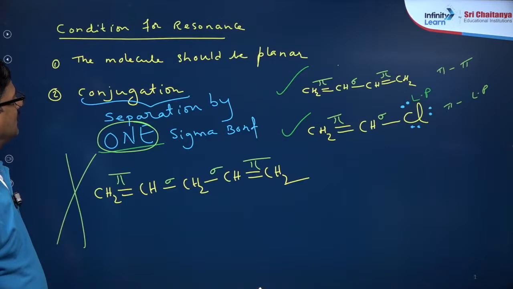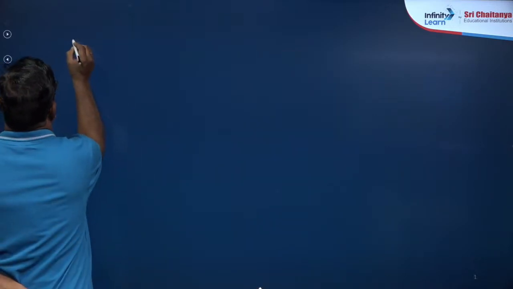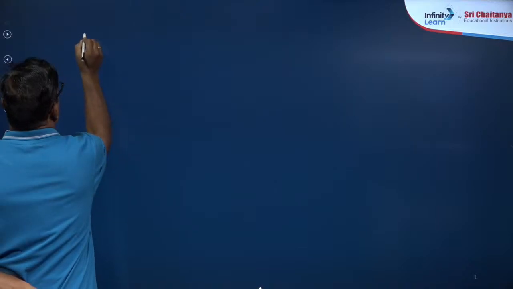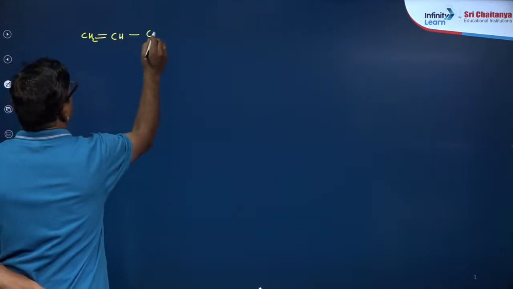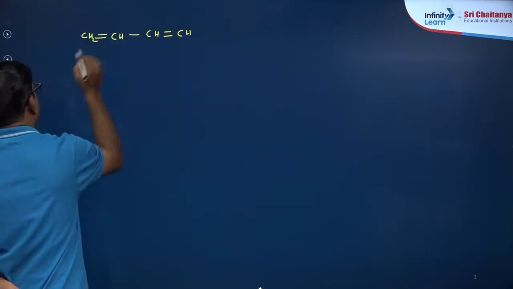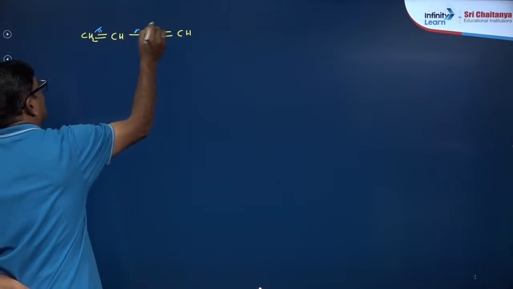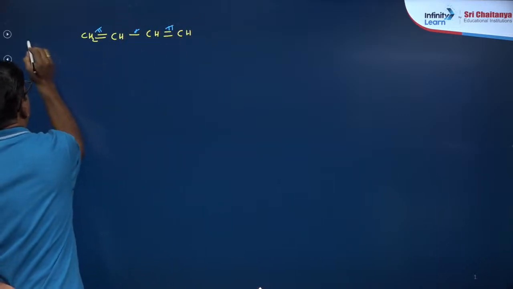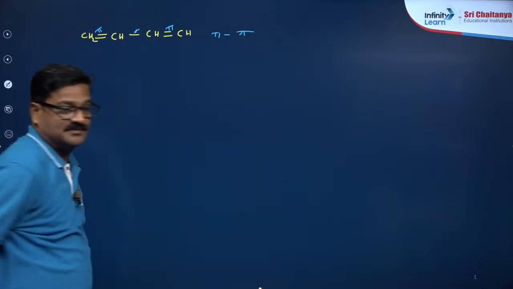So, here we have CH2 double bond CH, CH double bond CH. Carefully observe, pi, sigma and pi. This is what you call a pi conjugated system.